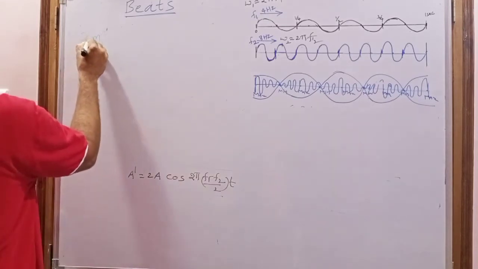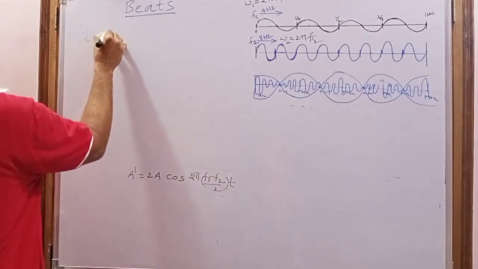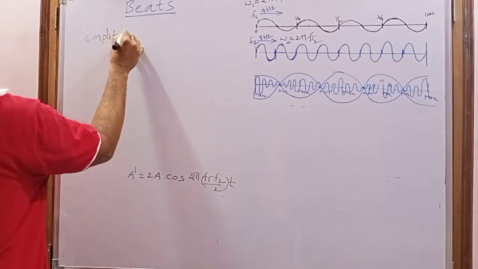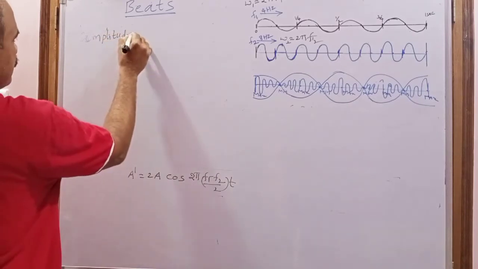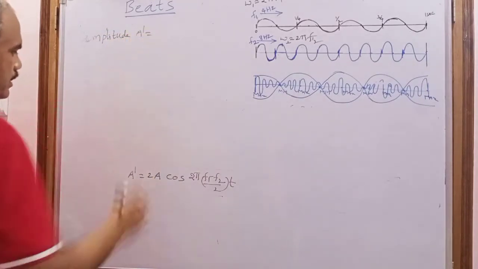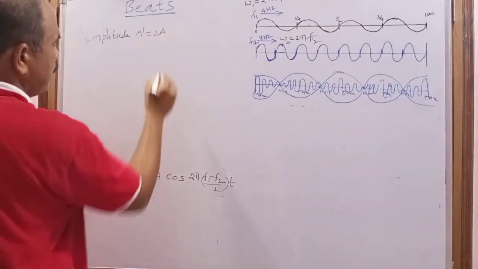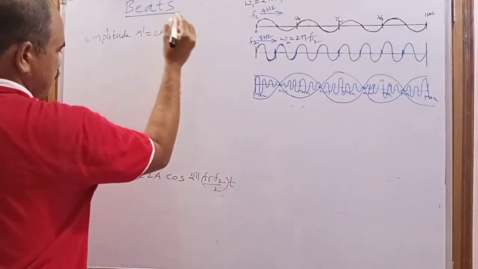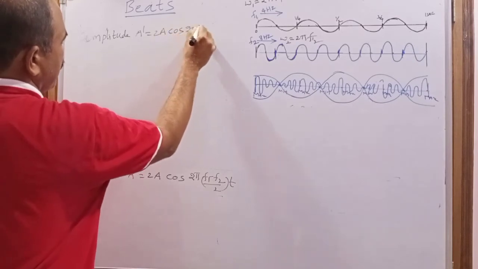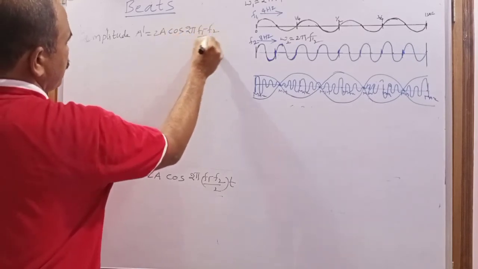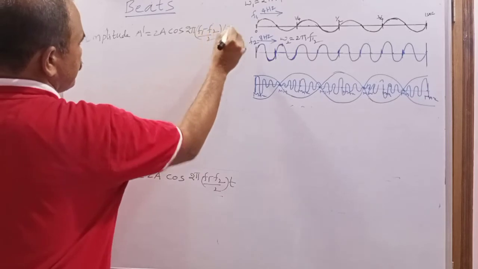Amplitude a dash equal to 2a cos 2 pi (f1 minus f2)/2 into t.